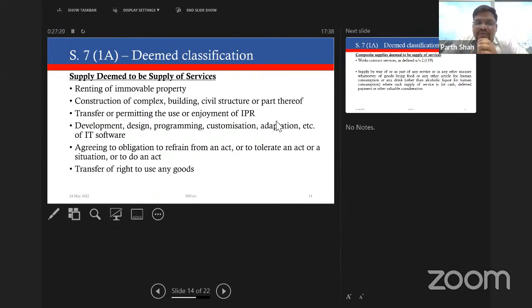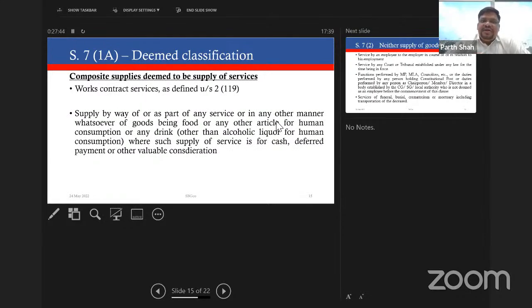Please note that if something is there in section 7(1)(a), it will apply only if it is first covered under section 7(1), as a supply of goods or service or both. Only if your activity or transaction gets covered under section 7(1), then section 7(1)(a) comes into the picture. If your activity itself is not covered under section 7(1), your 7(1)(a) will not come into the picture. Please note that.